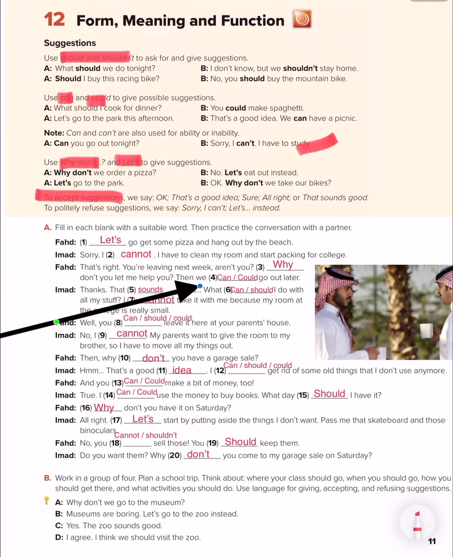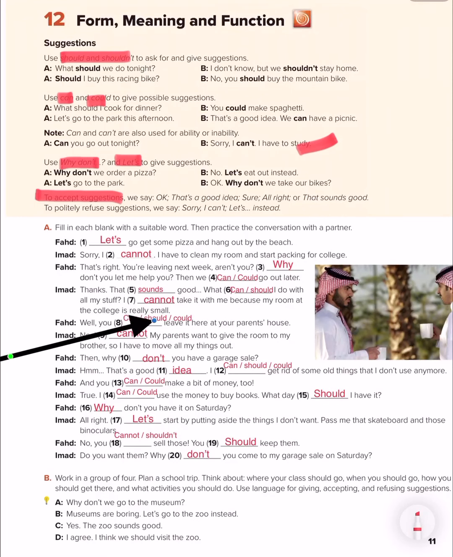Well, then, can or could. So we will use can or could to give possible suggestions. Okay, we could go out later. Thanks, that sounds good. Look here, if you want to accept the suggestions, you can say that sounds good. Yeah, that sounds good. What can or should I do with all my stuff? I can't take it with me because my room at college is really small.